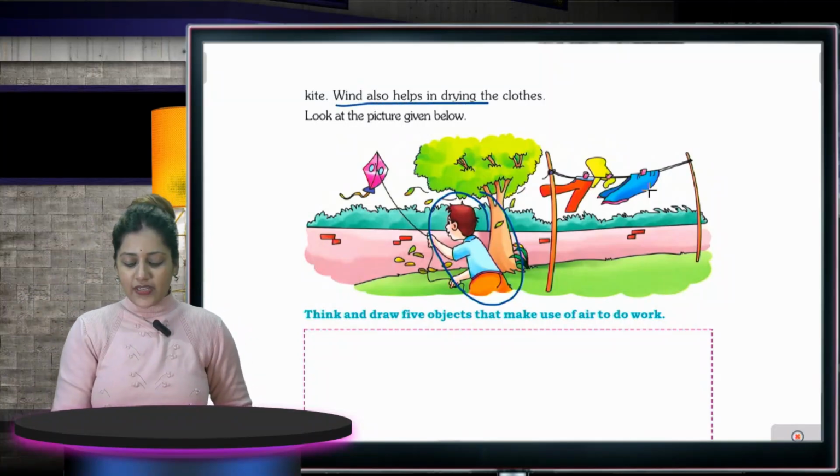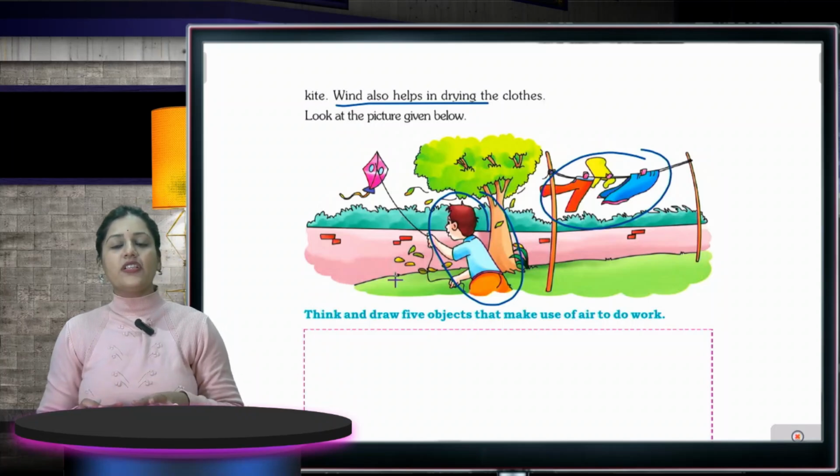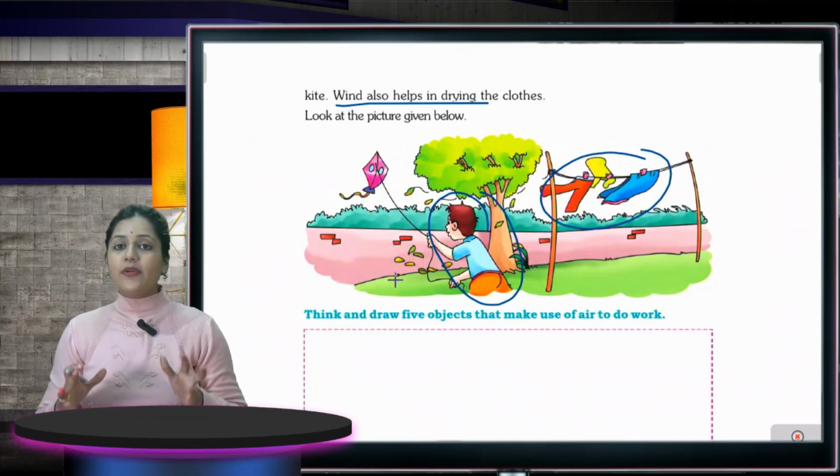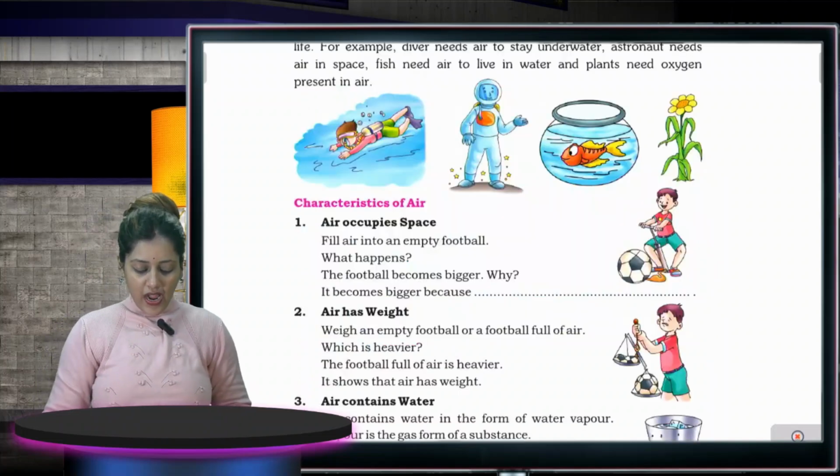Wind also helps in drying clothes. As you have seen in the picture, the clothes are drying outside. Why? Because wind helps them to dry.